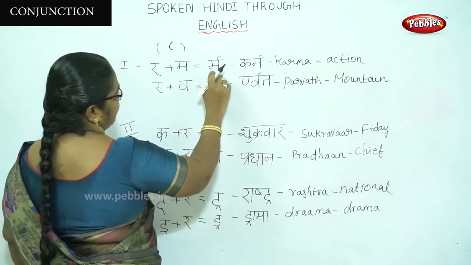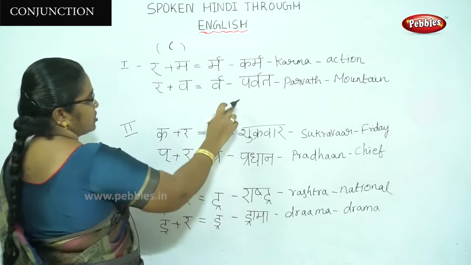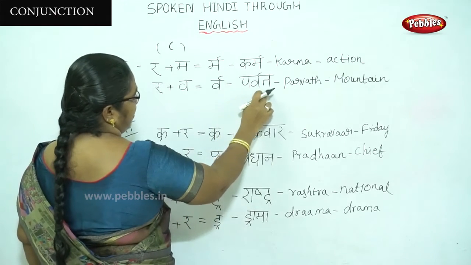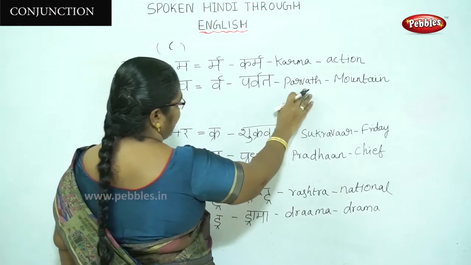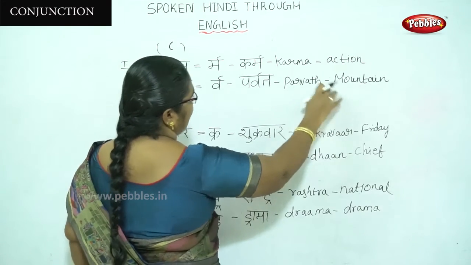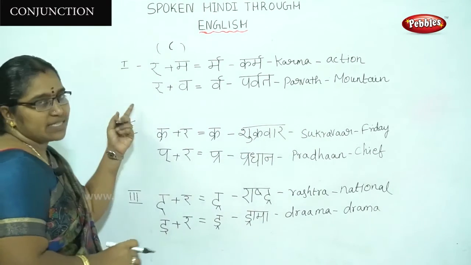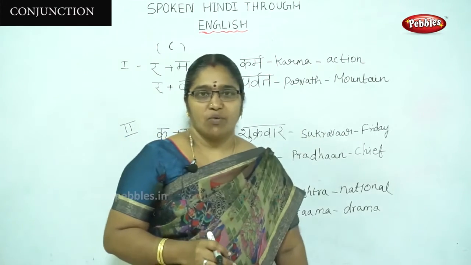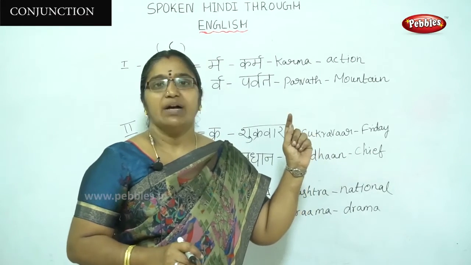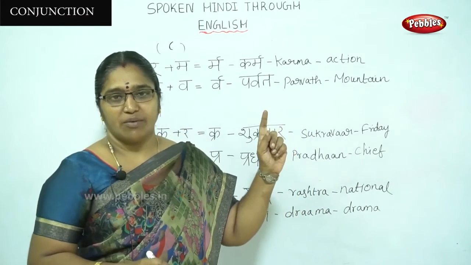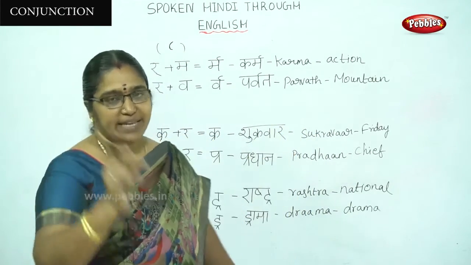The pronunciation of this letter is "irma". So the word becomes "parvat". The pronunciation is "parvat". The meaning is mountain. Okay, this is the first type of "ir" pronunciation. Let us go to the second one.